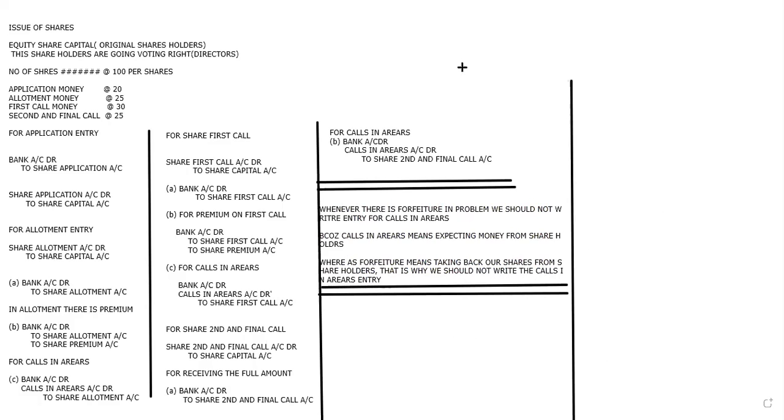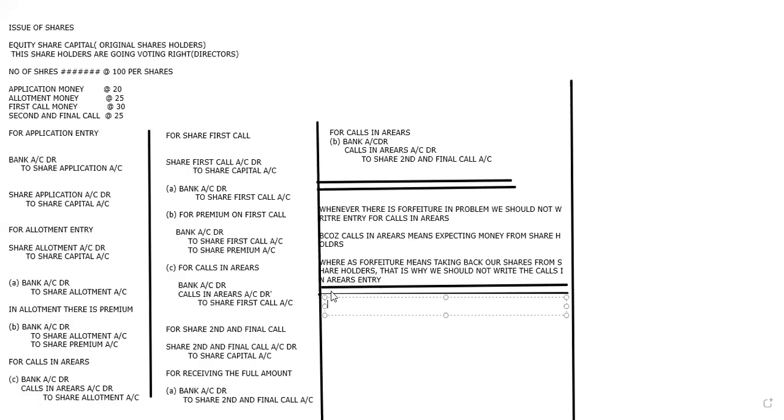Now, I'm writing the forfeiture entry here. How am I going to write a forfeiture entry? Forfeiture entry means what, ma? Every time I issue capital, I'm giving away the capital. So capital used to stand on the credit side. But only in forfeiture, I'm taking back my shares. I'm asking them to give back my shares, to give back my capital. So that's why only in forfeiture, share capital comes on top. That is, it stands on the debit side.